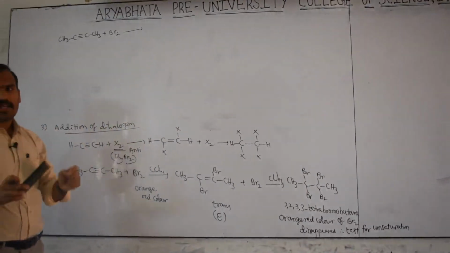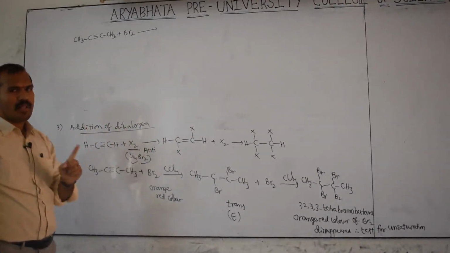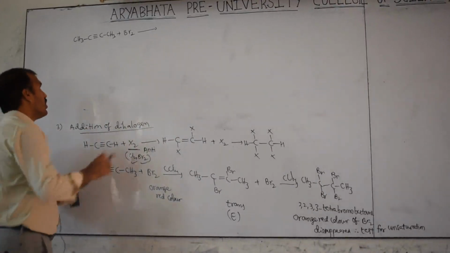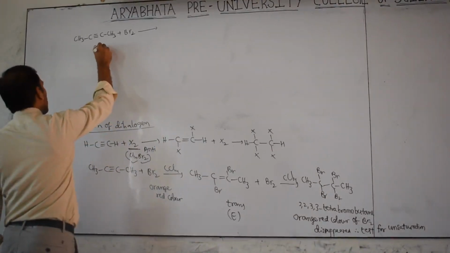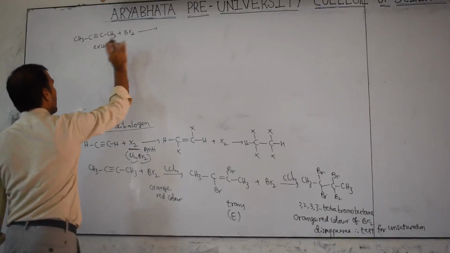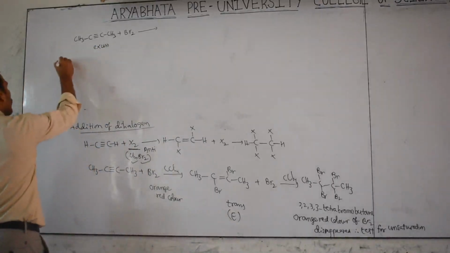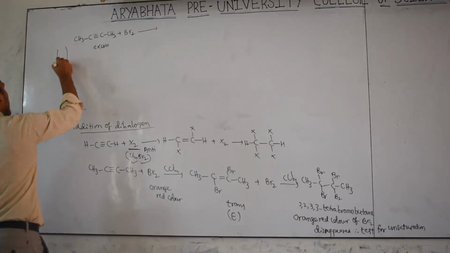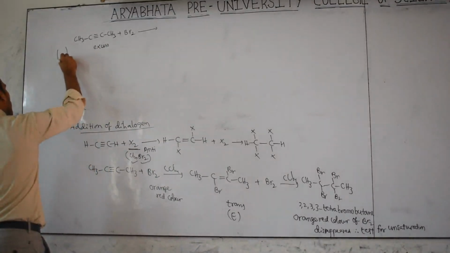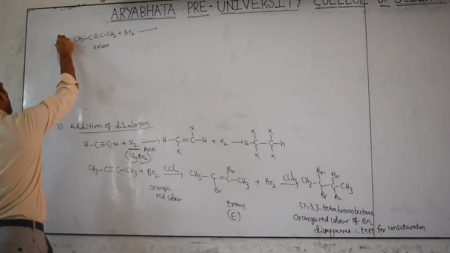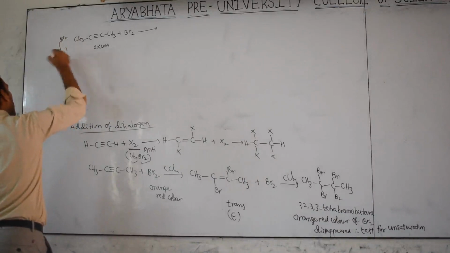If you forget any one, then the product formation also changes. One is in excess, so the other is automatically limited. Therefore, to this alkyne, add bromine drop by drop.